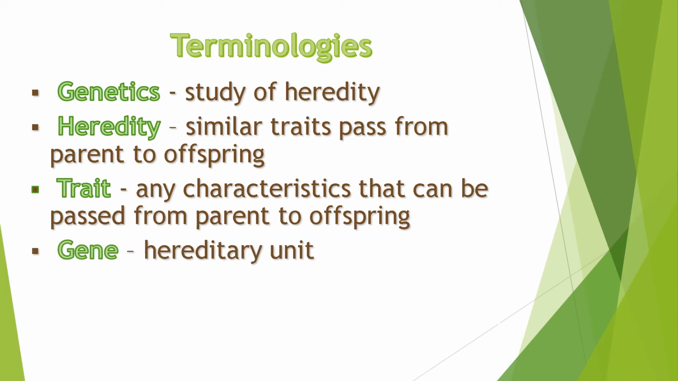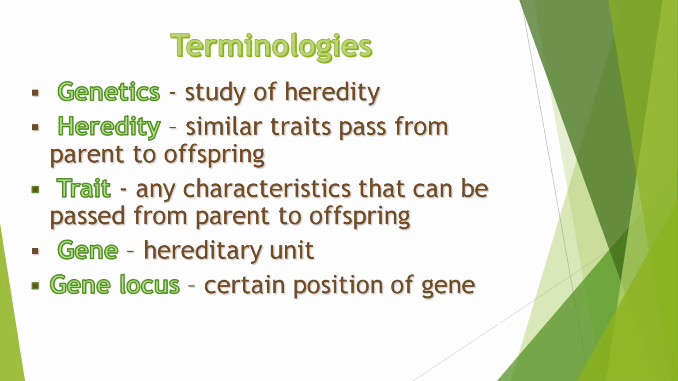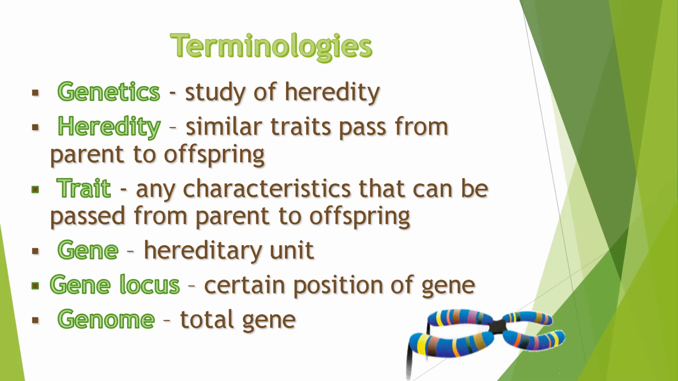Next one, we have the gene. A gene is known as the hereditary unit, and also it is just a segment of a DNA. Next, we have the gene locus. A gene locus refers to the certain position of a gene. Summation of all genes, or the totality of all genes in a chromosome, is known as genome. So we have the illustration below. So this is a gene, and summation of all the genes in a chromosome is known as a genome.